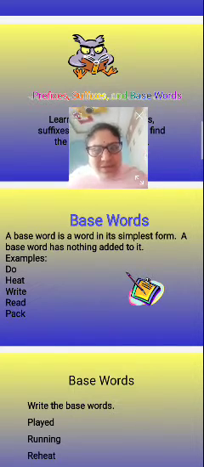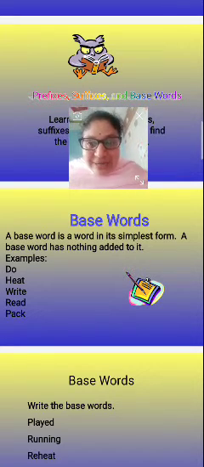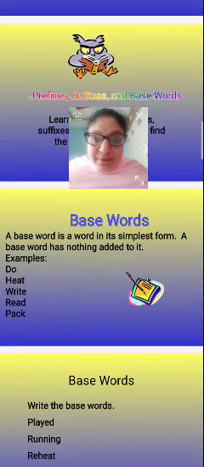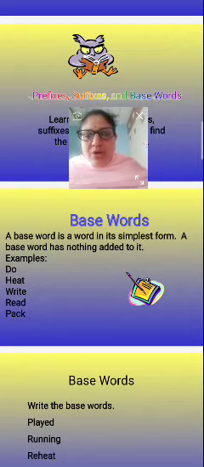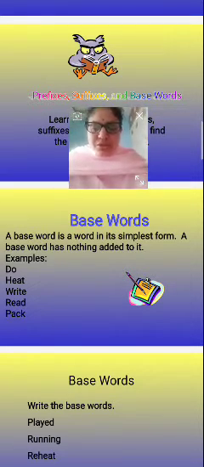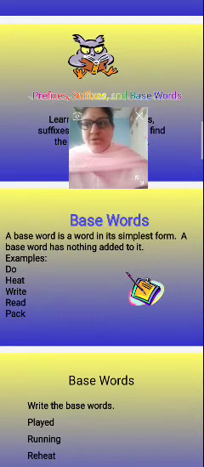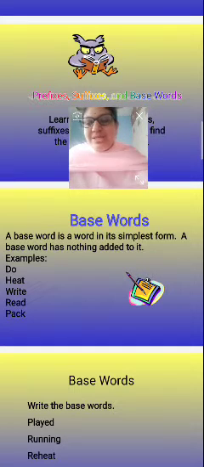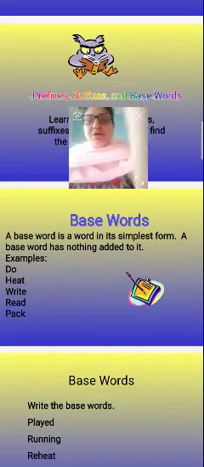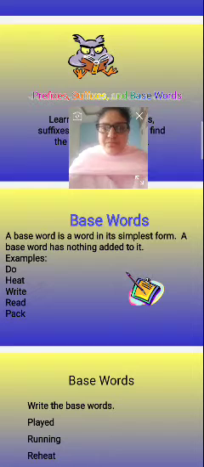Write, we have not added anything to write also. And read, to the read also we have not added anything. Pack, pack also we have not added anything. So these are the base words, which means these are the original words. Nothing is added to these words, because they are the original words and also the base words.